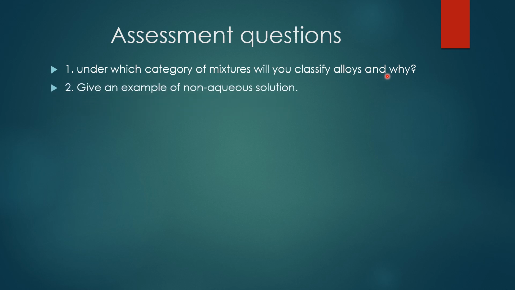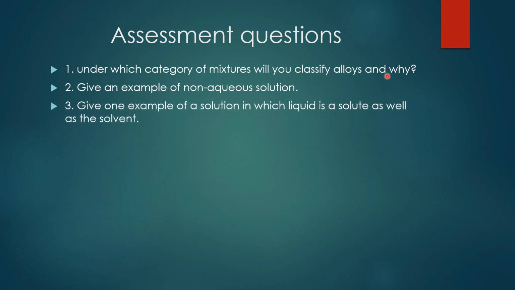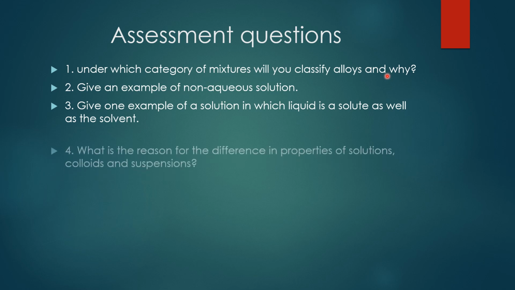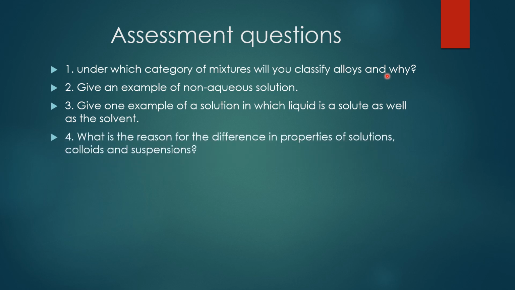Give an example of a non-aqueous solution. Give one example of a solution in which liquid is a solute as well as the solvent. What is the reason for the difference in properties of solutions, colloids, and suspensions?